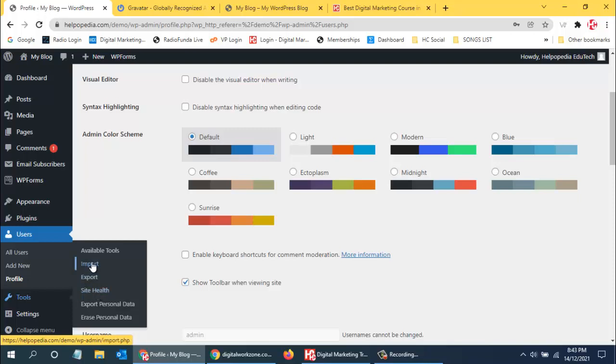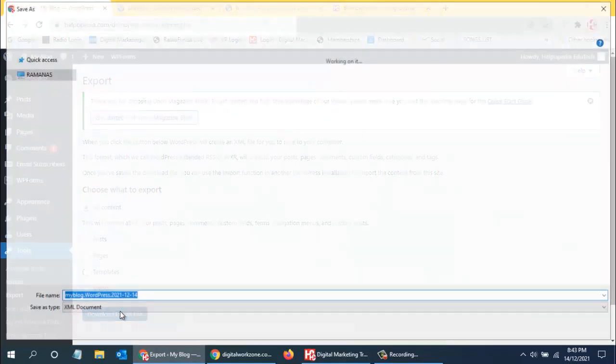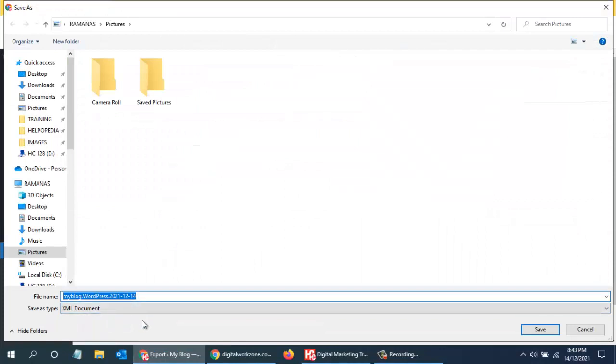So import and export. Suppose you have hundreds of blogs on your website, it is always safe to take the export. I mean, it is always good to take a backup, so you can click on all content and then download the export file. This will not download the images. You need to go to FTP or your server and download them.